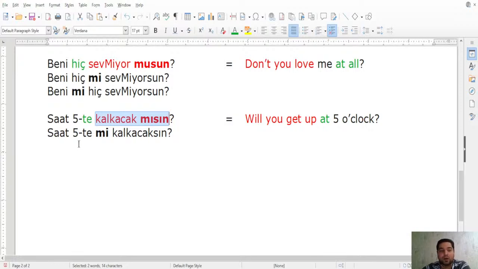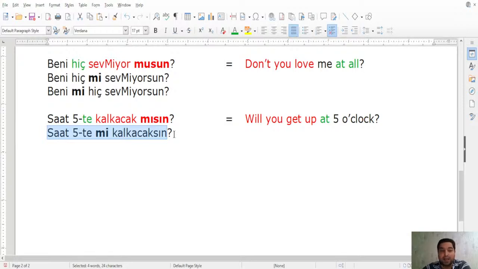Okay. While in the second part, saat 5'te mi kalkacaksın? Now I'm wondering whether you're going to get up at 5 or some other time. Okay, so I'm already sure you will get up, but I'm not sure when, at 5 or 6, for example. Therefore, I'm trying to clarify, saat 5'te mi kalkacaksın?